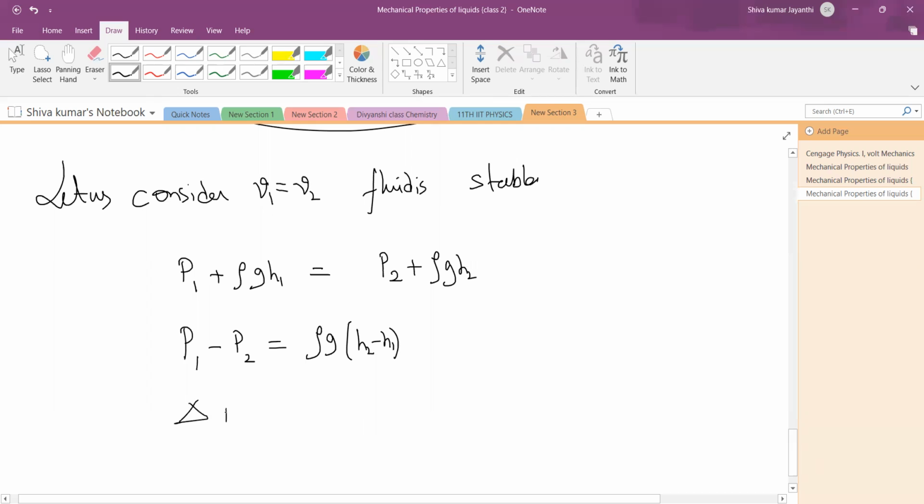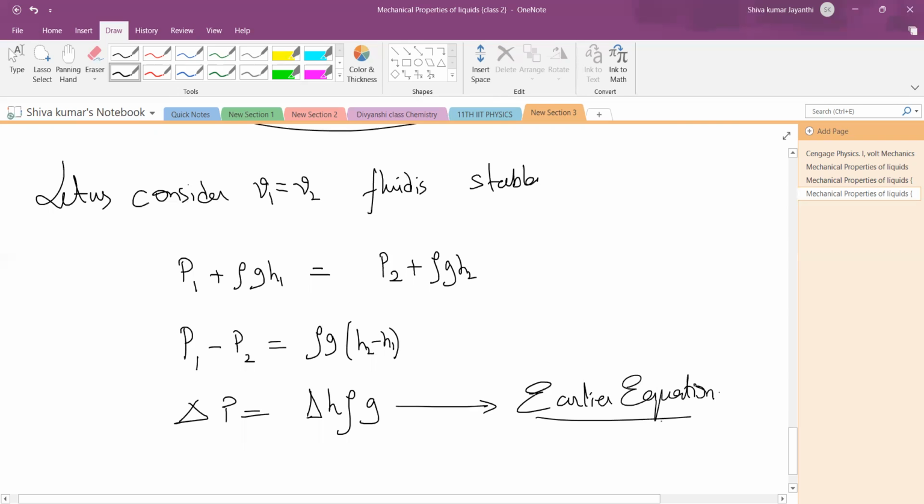Delta pressure is equal to delta H into rho into G. It is the same equation as earlier. So that means our equation is correct. Understood? This is one way we can verify. Is it understood, both of you?